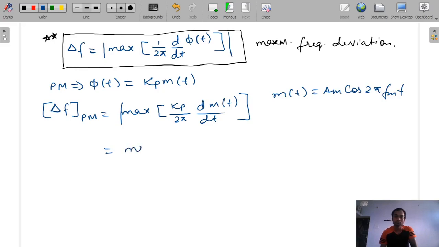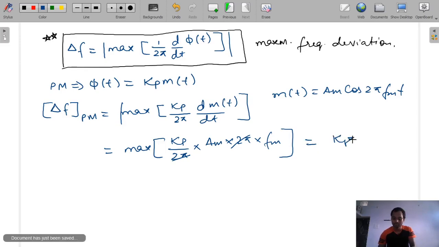So that is equal to maximum of kp by 2 pi and differentiation of mt. The maximum value will be am into 2 pi into fm, because the maximum of sin 2 pi fmt after differentiation is 1 only, so that 1 we will ignore. So finally delta F for pm we got kp into am into fm. See, we are covering all those topics, so don't miss anything, because it's very important.